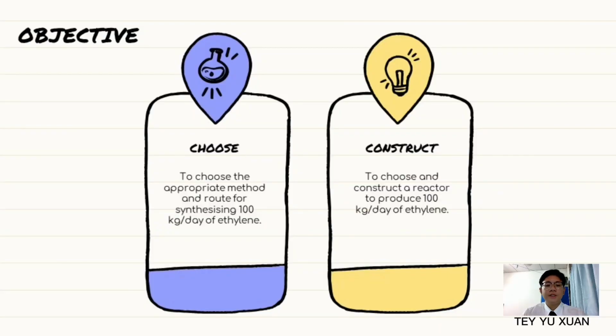There are 2 objectives in our study. First, we need to choose the appropriate method and route for synthesizing 100 kg per day of ethylene. And the second is we need to construct a reactor to produce the 100 kg per day of ethylene.